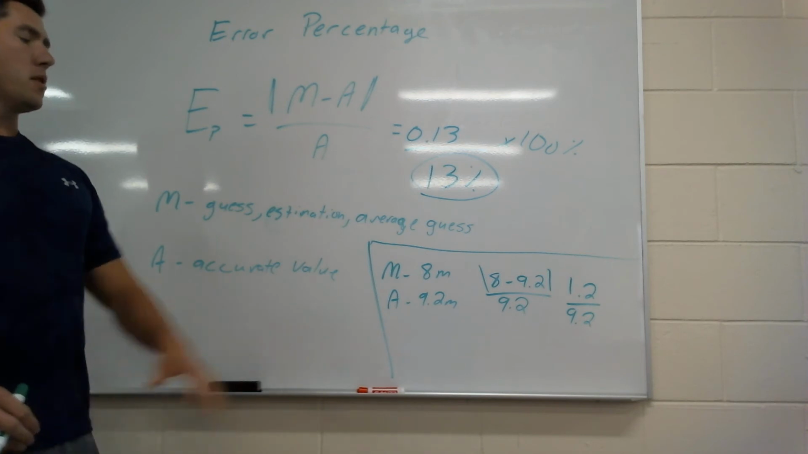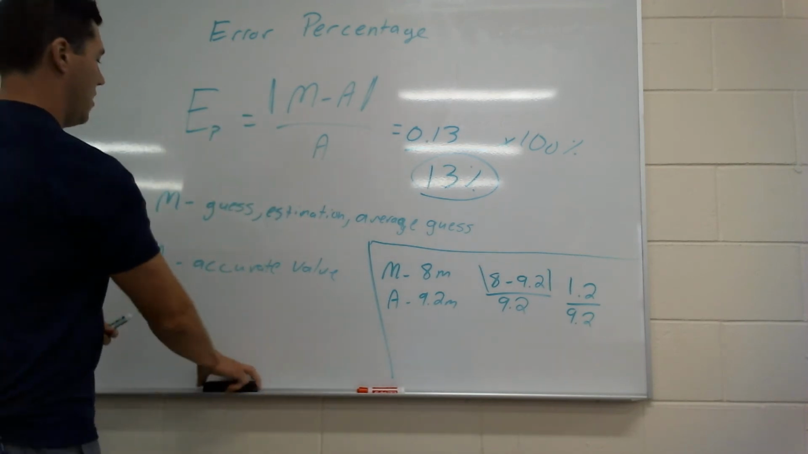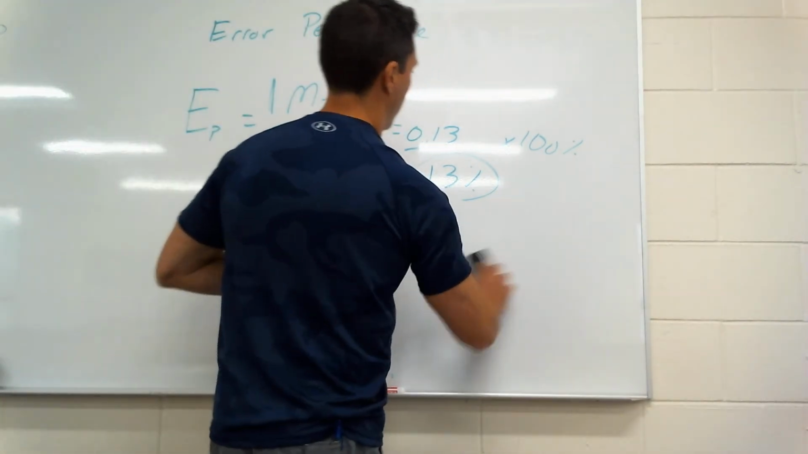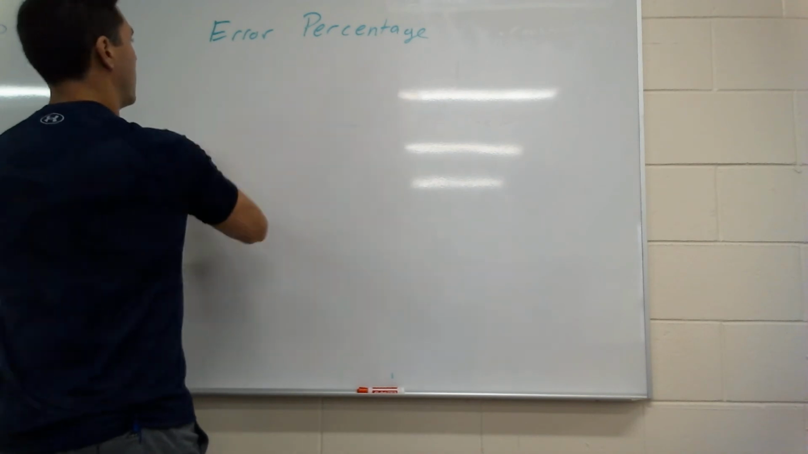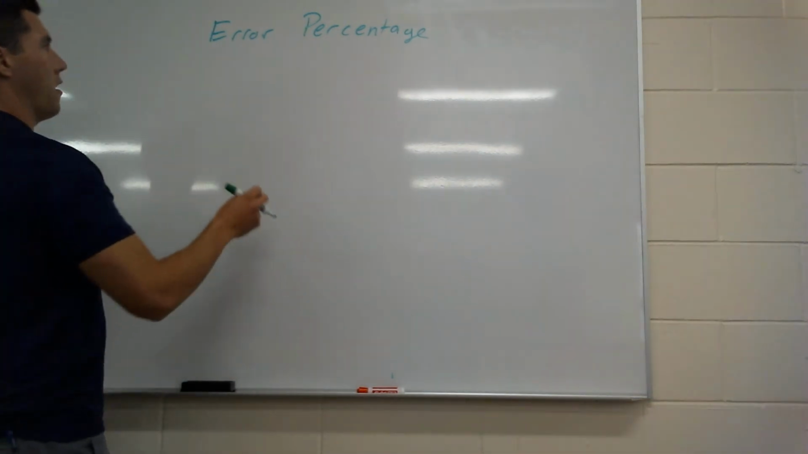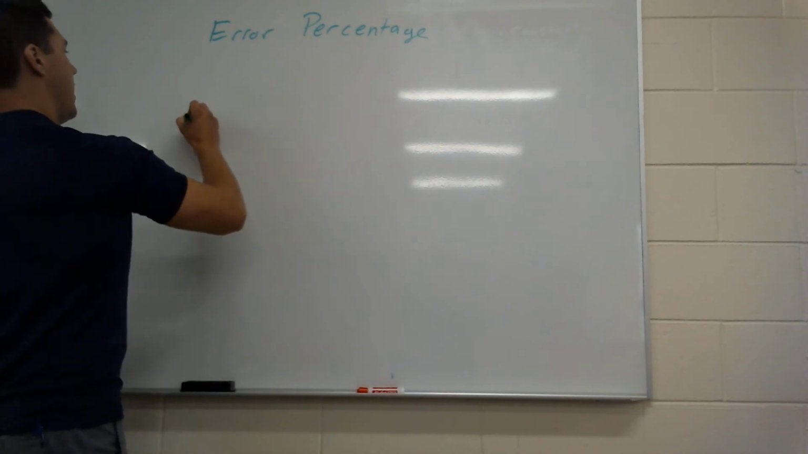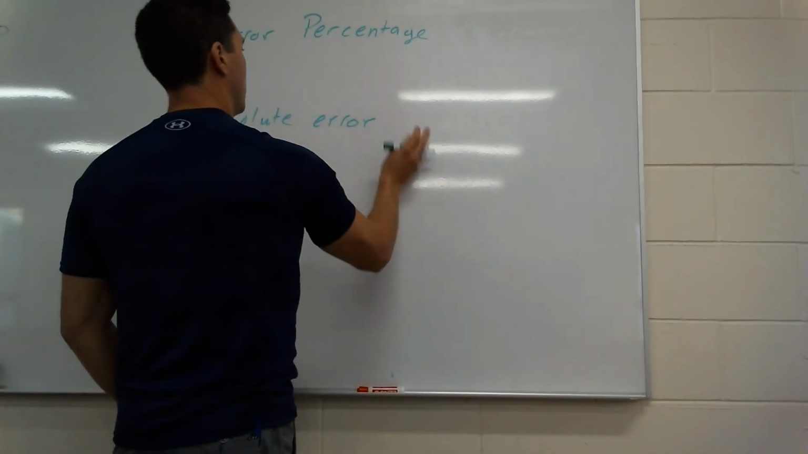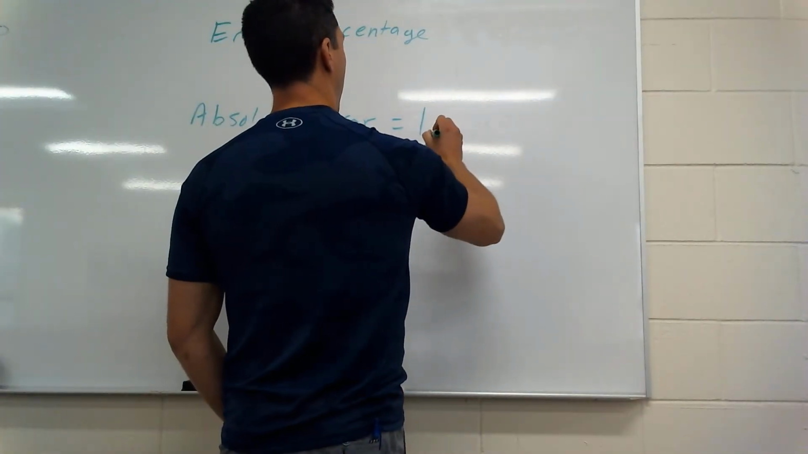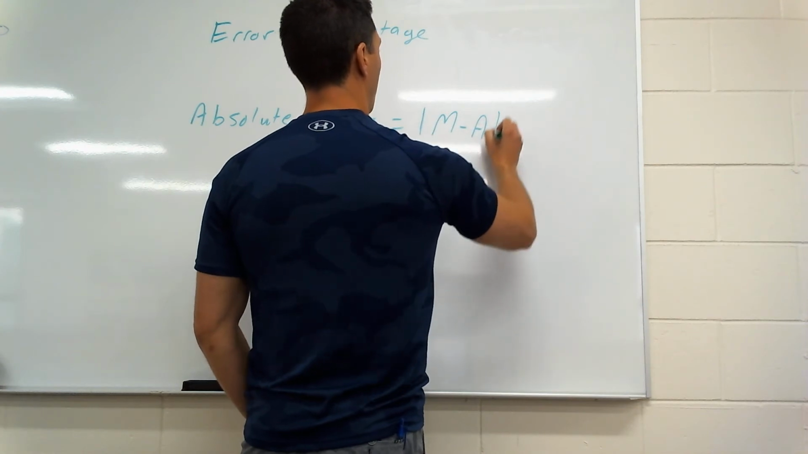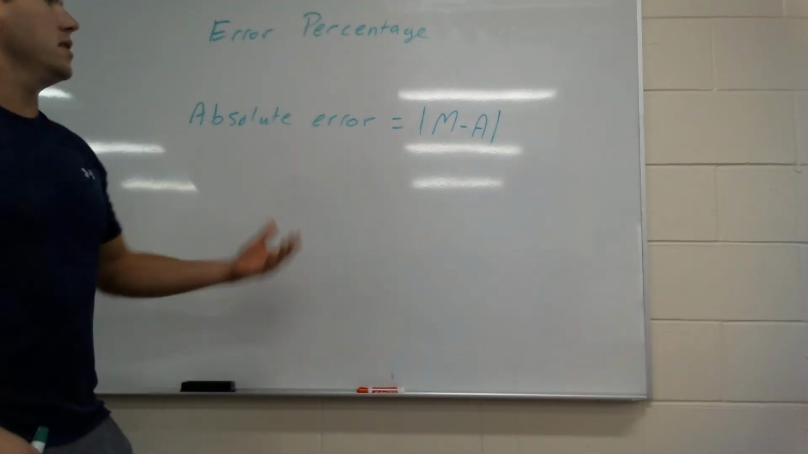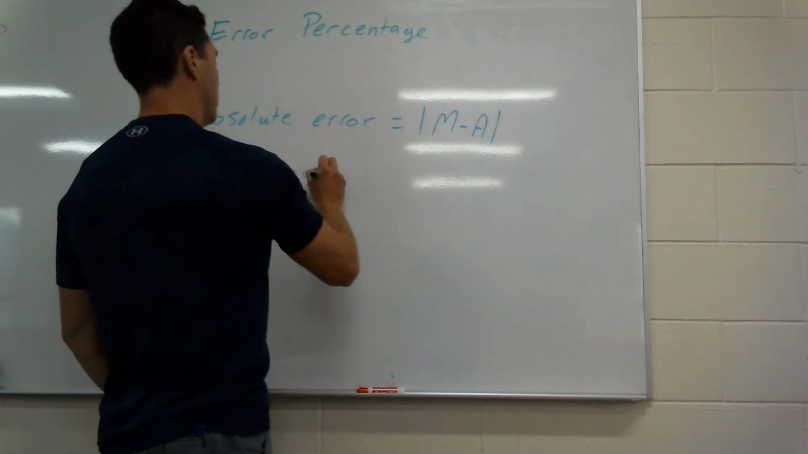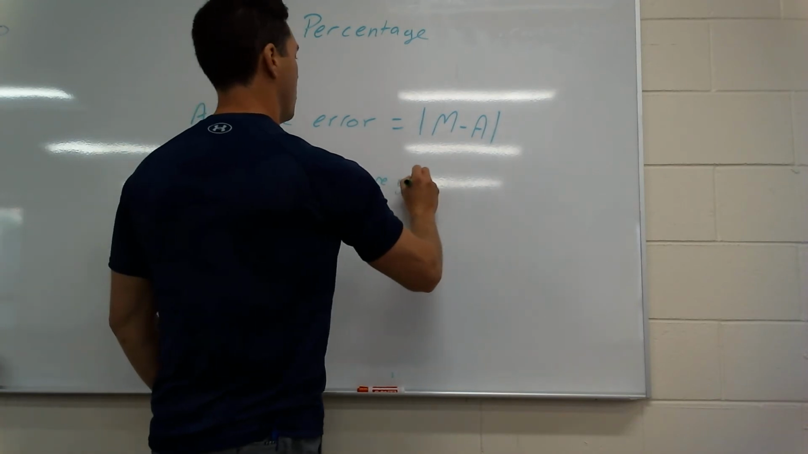All right, I'm going to erase this. So you can always backtrack and go back to this, where it gives you what's called the absolute error. And what that means is how you find just the absolute error, because this is the absolute percentage we were looking at. Absolute error is just your M minus A as an absolute value. So basically, absolute error just means how far were you off? How much were you off by?